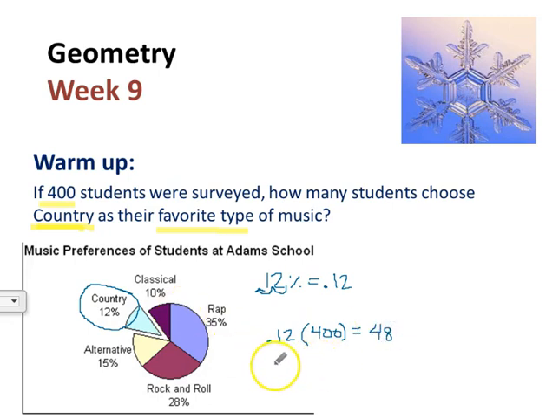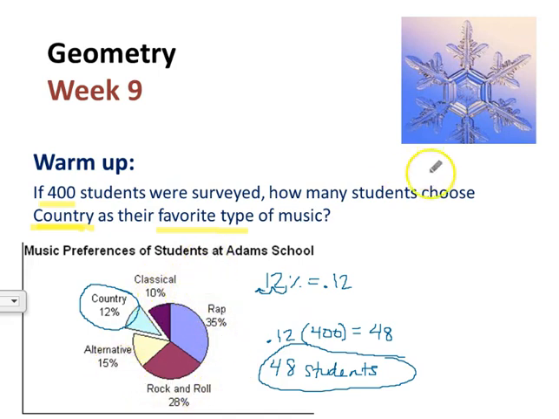So that means that 48 students chose country as their favorite type of music. So to find the number, you take the percentage, change it to a decimal, then multiply that by the total number of students. And we could do that to find out the number of students out of that 400 that liked any kind of these music choices. So that's a good review from last week. You will possibly see a question like that on the Unit 6 test, so make sure you understand that.